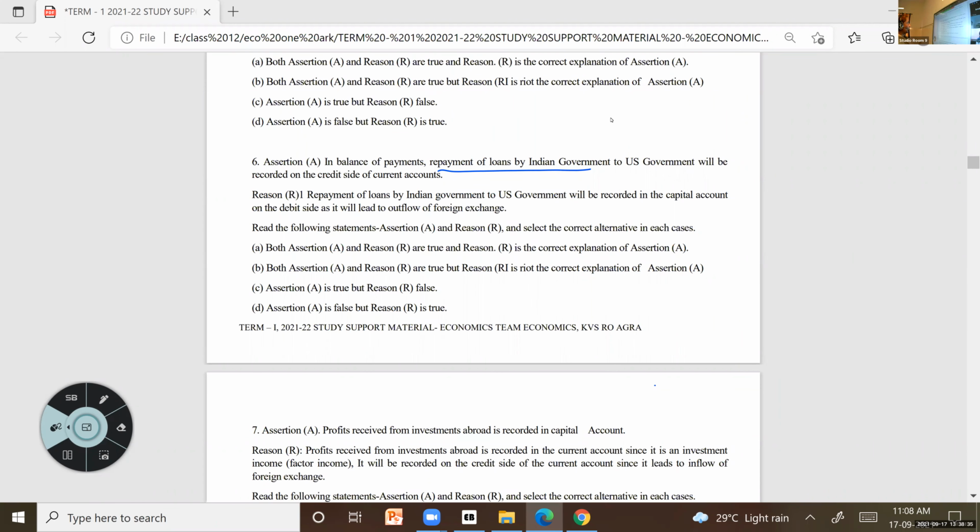Another point you have to take care of here: loans. Loans come in which category? Is it coming under current account or is it coming under capital account? Ma'am, current account. Current account, what all things are included? Tell me.